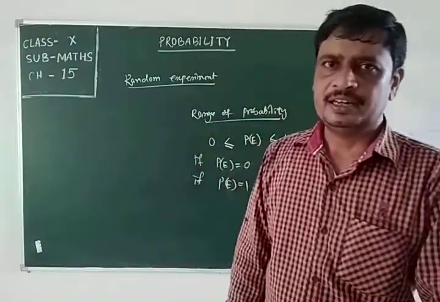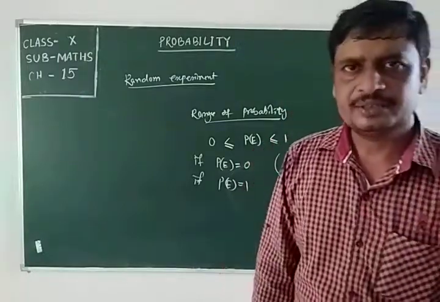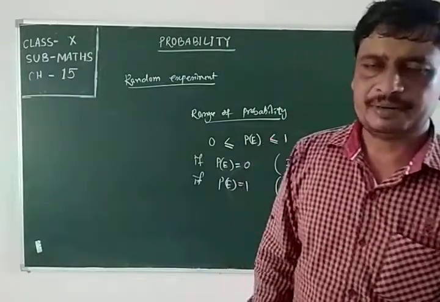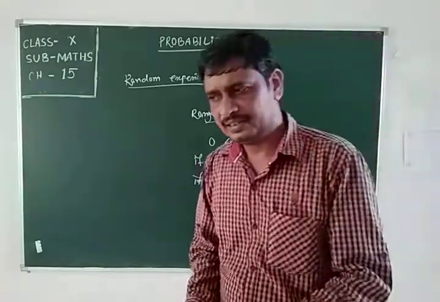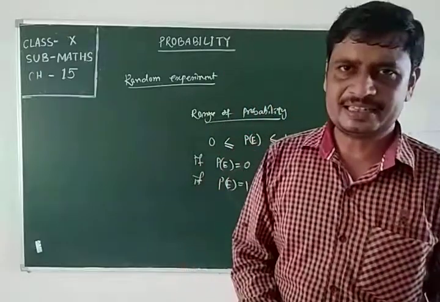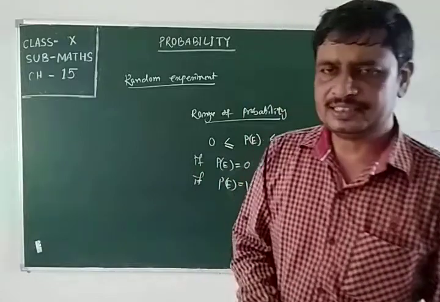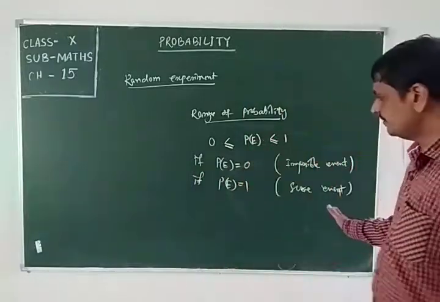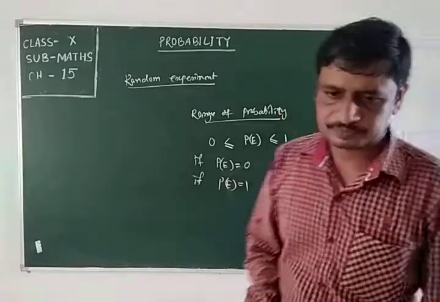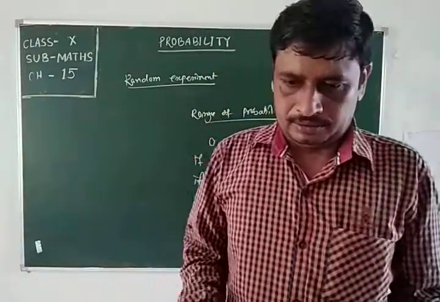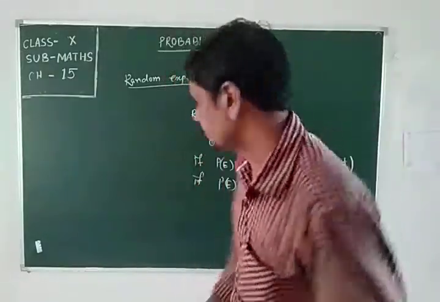In that case, the event is said to be a sure event and the probability of that event becomes 1. Next, we'll do some examples here, how the probability will be found.